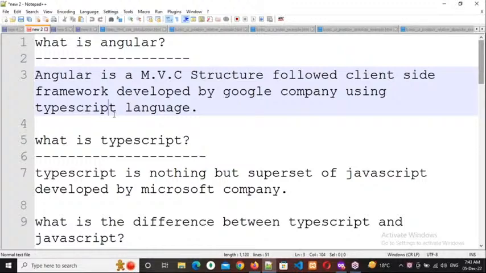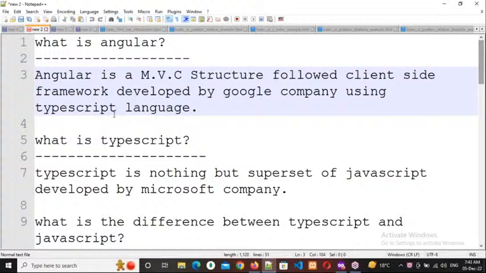the Microsoft people developed TypeScript only. But I am interested in TypeScript. I have converted it, customized that TypeScript in my own way, and I have named it Angular. So who is the owner? Whoever developed Angular directly is the owner. So Google is the owner for Angular, directly, not Microsoft. Microsoft is the owner for TypeScript. Is it clear, everybody?